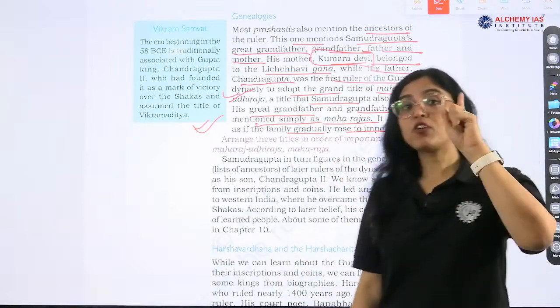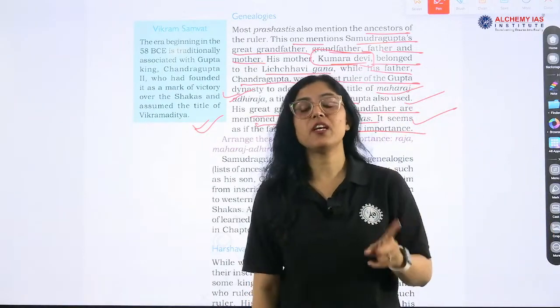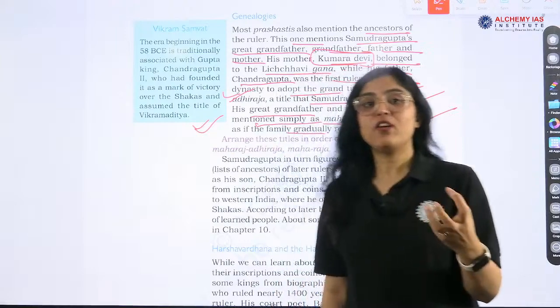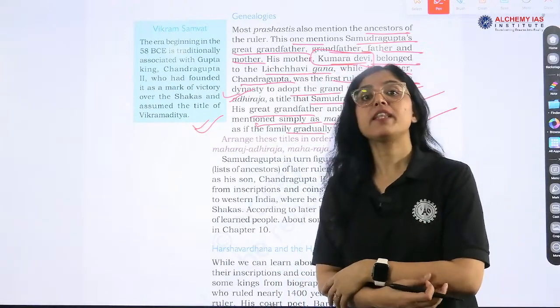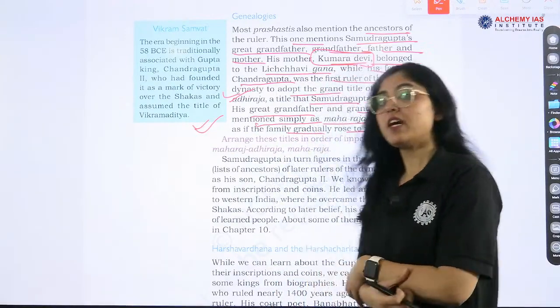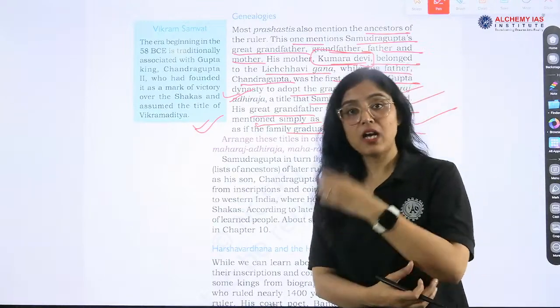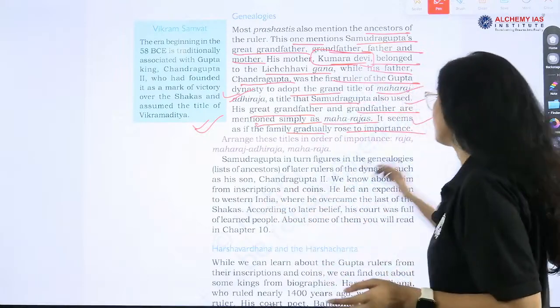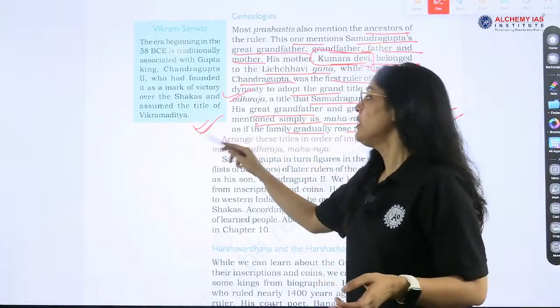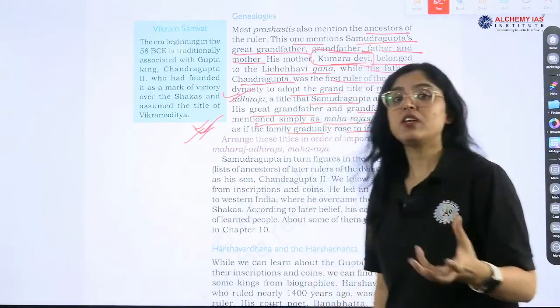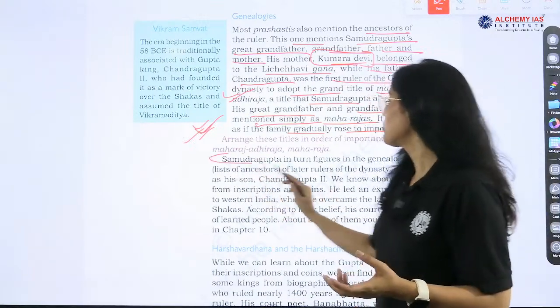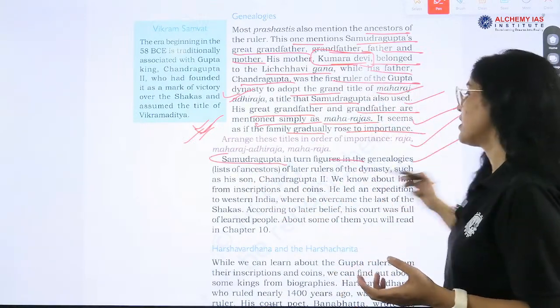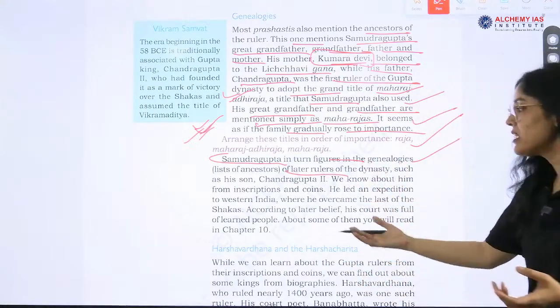This was for the first time in ancient history that people from the Vaishya clan became the rulers. Earlier Brahmins were rulers and other caste people were rulers. We were following a caste system, right? So this was the first time that people from Vaishya became the rulers. Samudragupta in turn figures in the genealogies of later rulers of the dynasty.